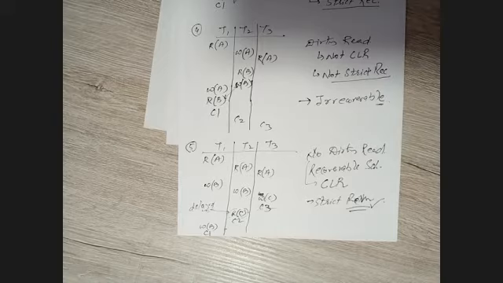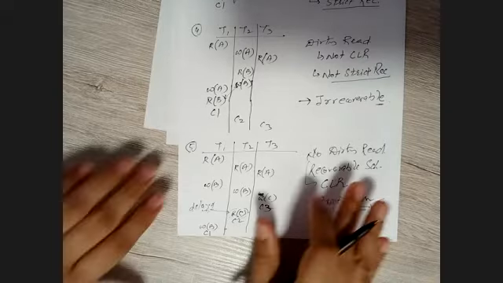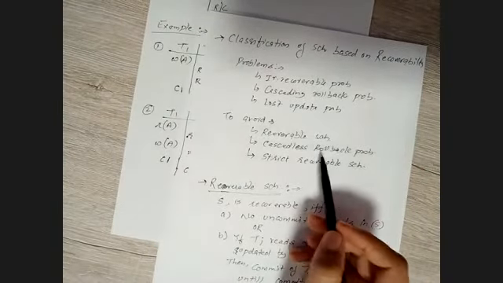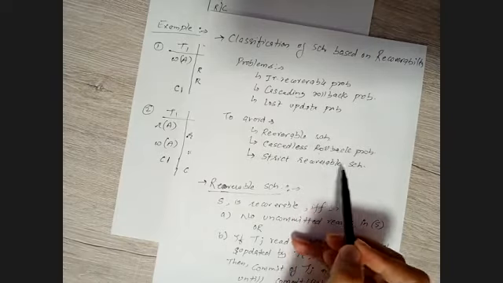Cascadeless rollback, we have seen we delay your dirty read, then probably you have cascadeless rollback recoverable schedules in that case. Also, we have seen about lost update problems, right? Cascadeless we have seen. Now let's see strict recoverable schedule.